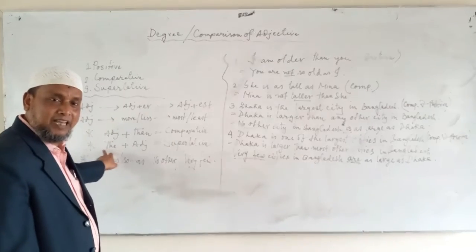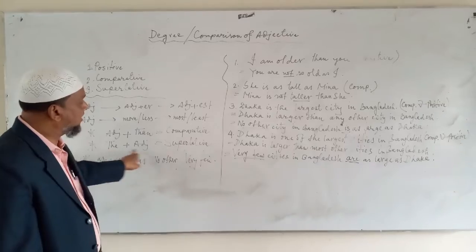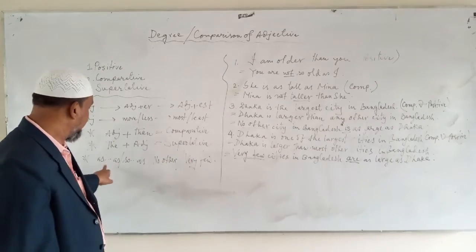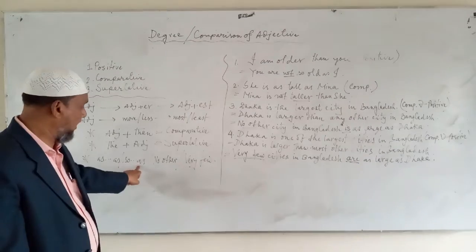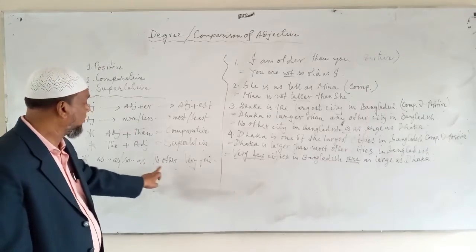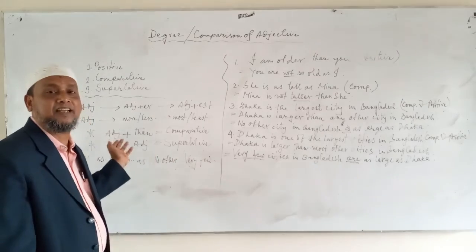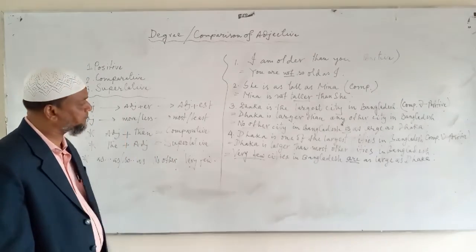Before the adjective there is the article the, then it is superlative. And when there is as...as or so...as in the middle of the sentence, or no other or very few at the beginning of the sentence, then it is called positive.